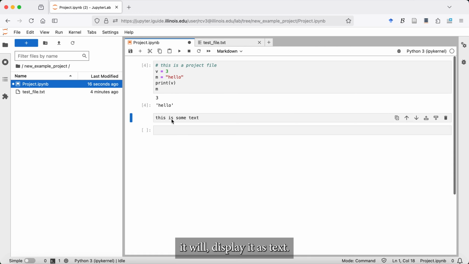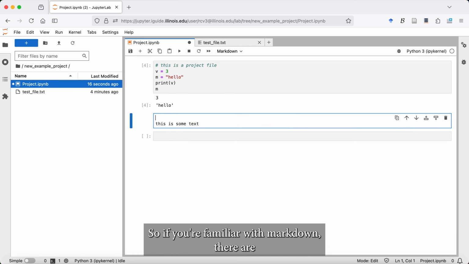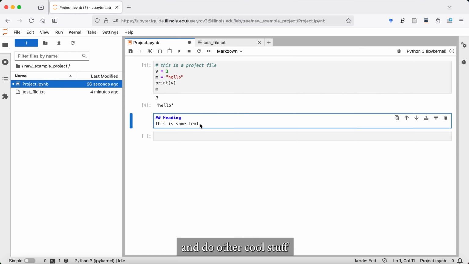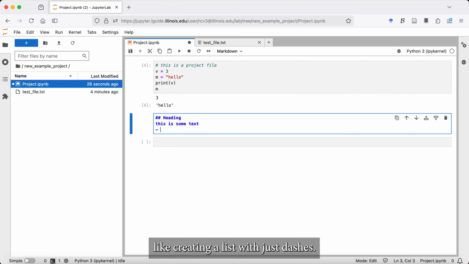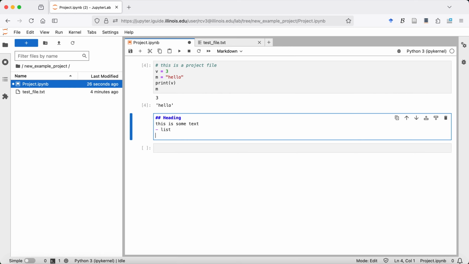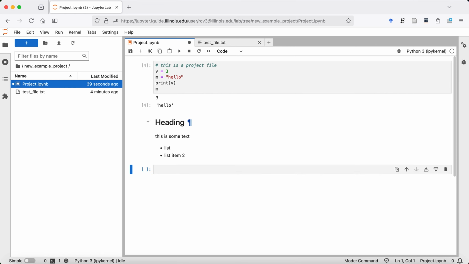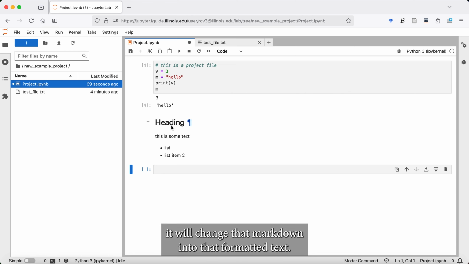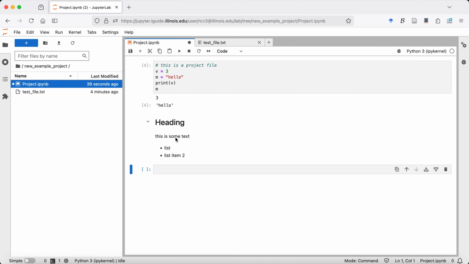If you're familiar with Markdown, you can make headings using these hashtags, and do other cool stuff like creating a list with just dashes. And when you run this cell, it will change that Markdown into formatted text.